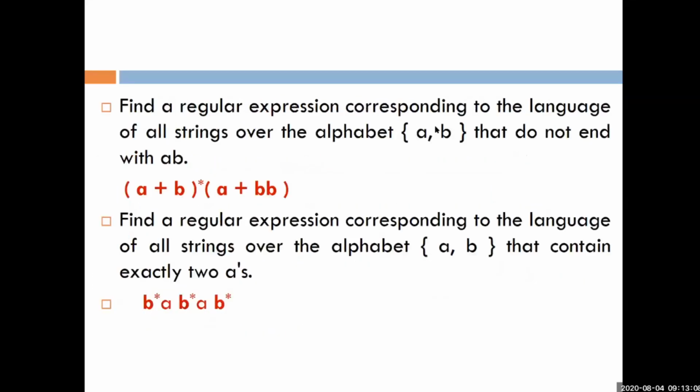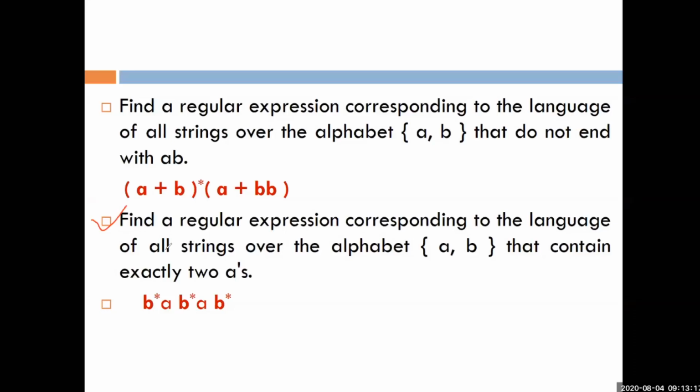Okay. Next one is similarly, we can also write, this is a question from GATE. In this question, find a regular expression corresponding to the language of all strings over the alphabet {a, b} that contain exactly 2 a's.